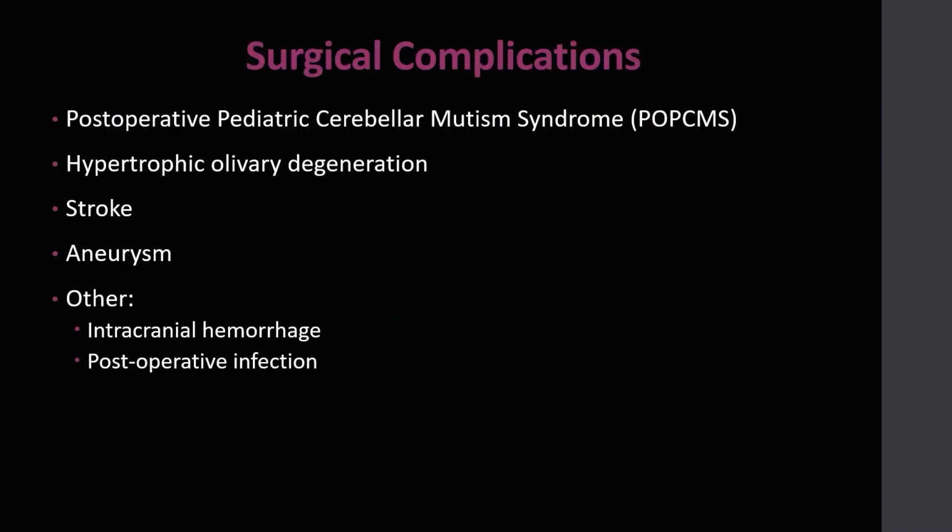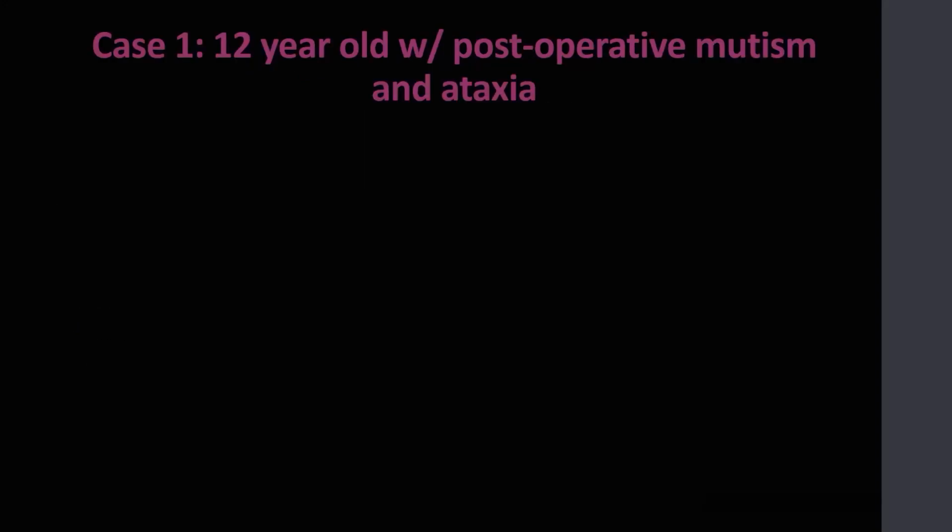We'll begin with surgical complications, which can include postoperative pediatric cerebellar mutism syndrome, hypertrophic olivary degeneration, stroke, aneurysm, and others such as intracranial hemorrhage and postoperative infection. We'll begin with case 1, a 12-year-old patient with postoperative mutism and ataxia.